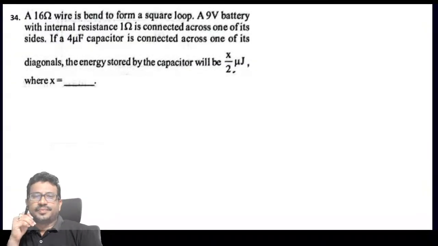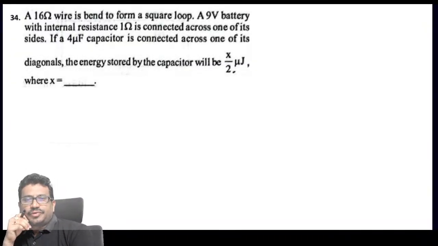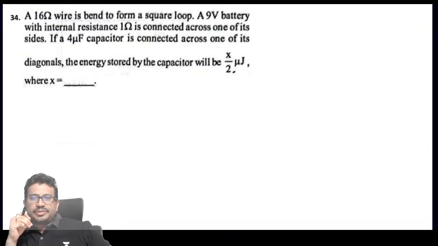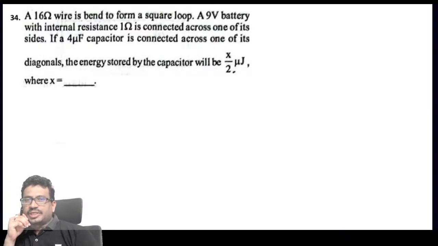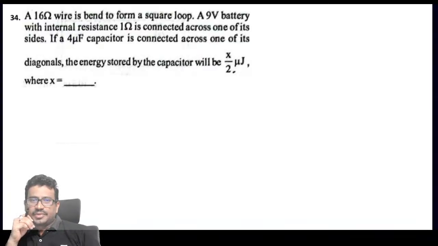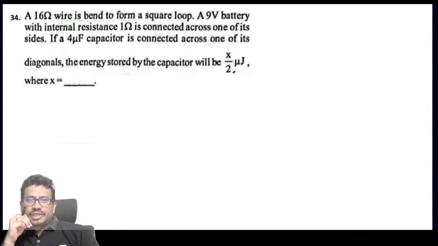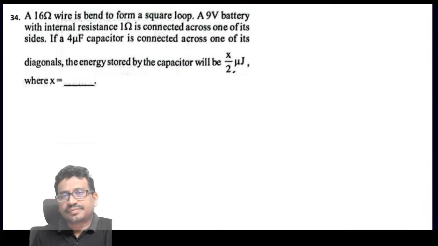Next, a 16 ohm resistance is bent to form a square loop. A 9 volts battery with internal resistance 1 ohm is connected across one of its sides. If a 4 microfarad capacitor is connected across one of its diagonals, the energy stored by the capacitor is.